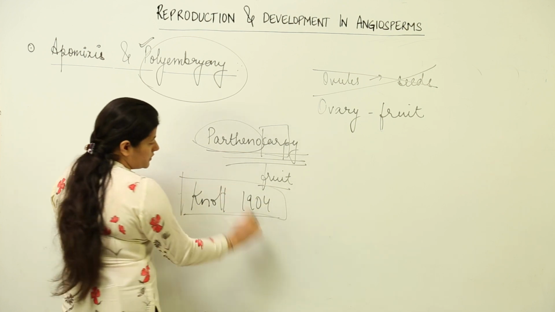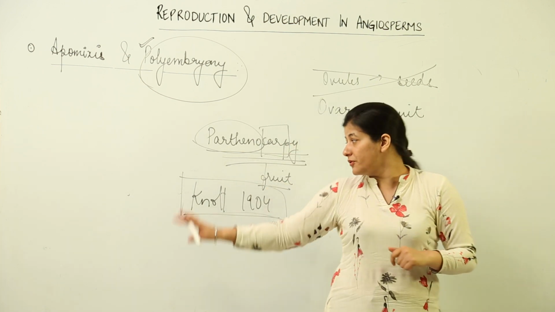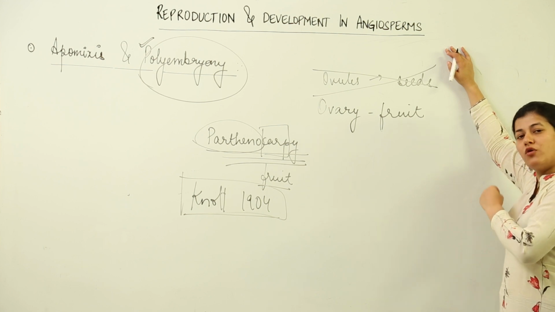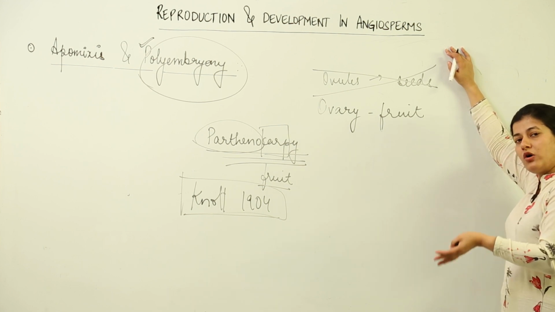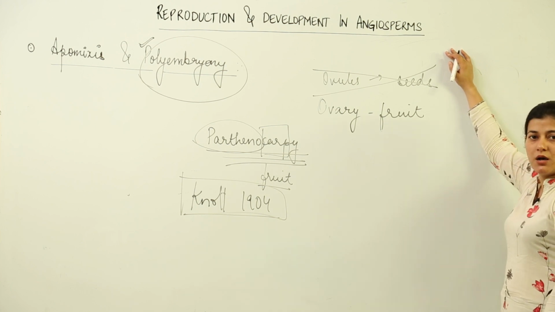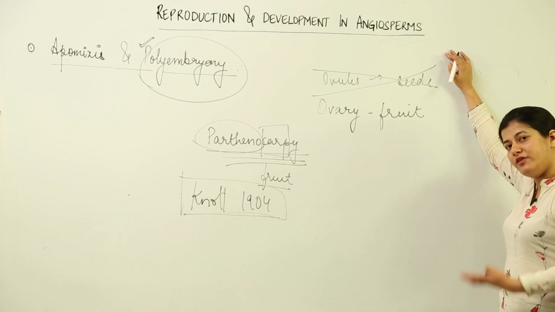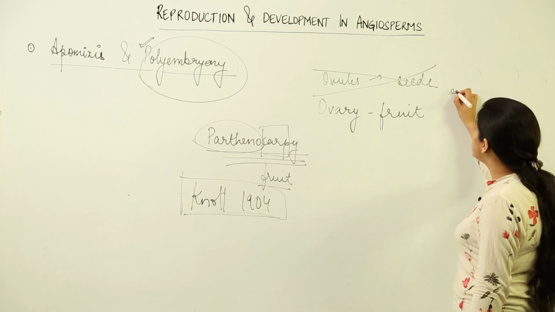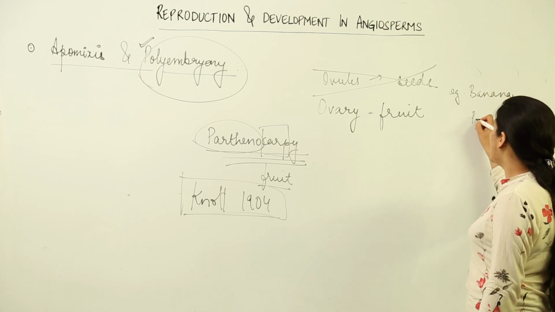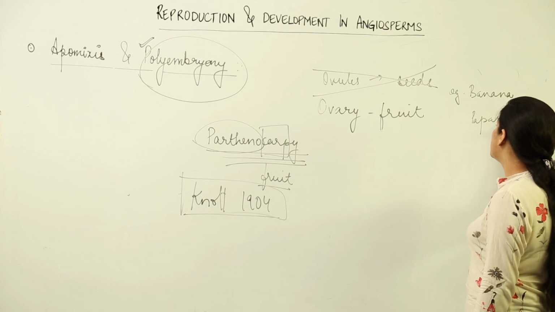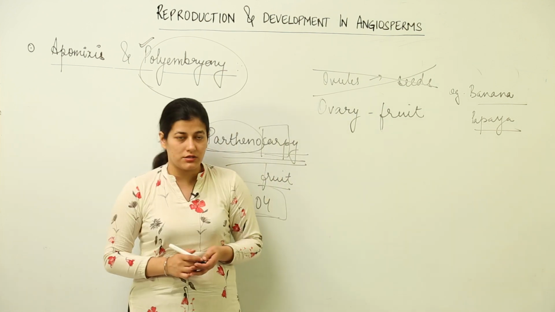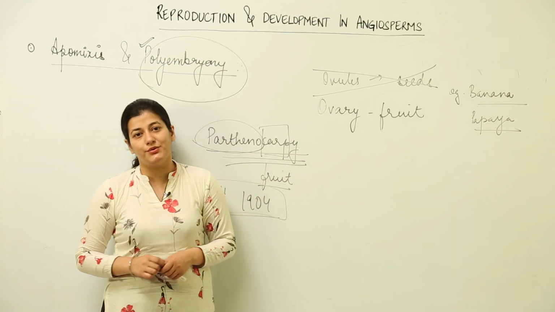You have to remember that this is the process where we obtain seedless fruits. Of course, no seeds are formed because no fertilization has taken place. The ovary has developed on its own. The simplest example is banana. At times we have papaya. So this is all about apomixis and polyembryony, and with that we have discussed parthenocarpy as well.